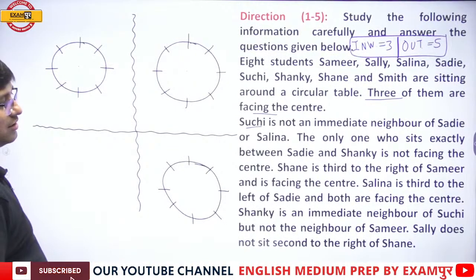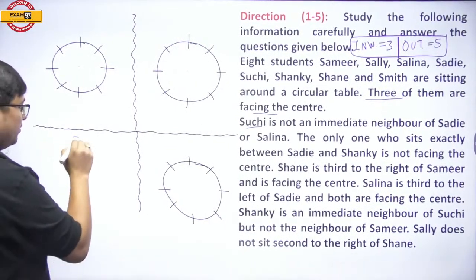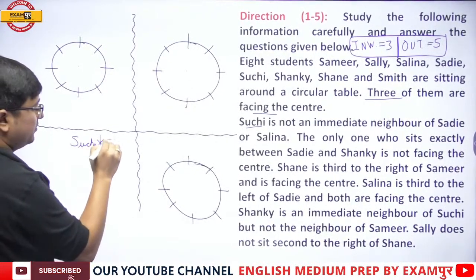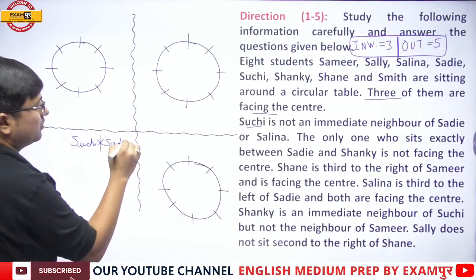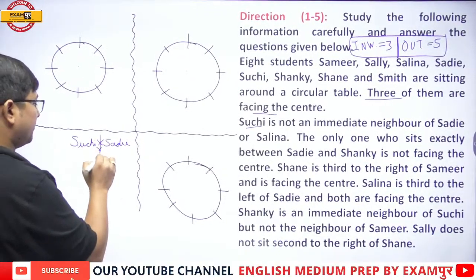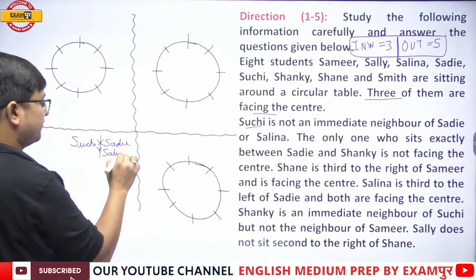It is telling you Suchi is not a neighbor of Sadi. So now, let me write it. Suchi is not an immediate neighbor of Sadi or Salina.